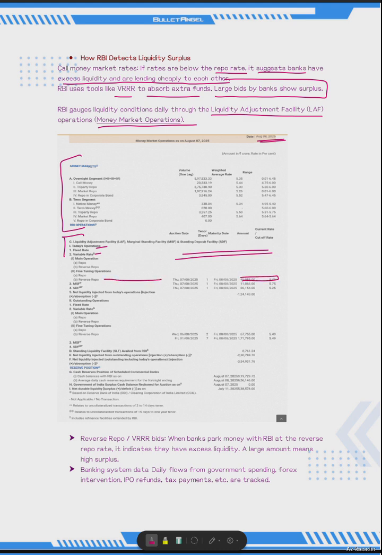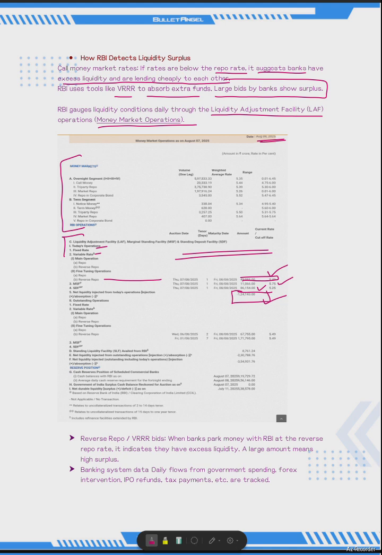Means there was a systemic surplus. That's why, through reverse repo, the excess liquidity has been absorbed. Then the marginal standing facility means some funds were infused into the system. Then SDF was also there. So overall, the net liquidity absorbed from the system through reverse repo or SDF, net of this MSF, was minus 1,24,000 crore for the particular day.